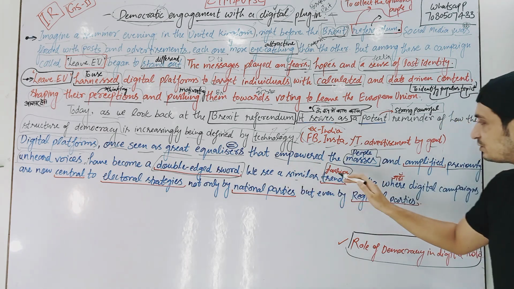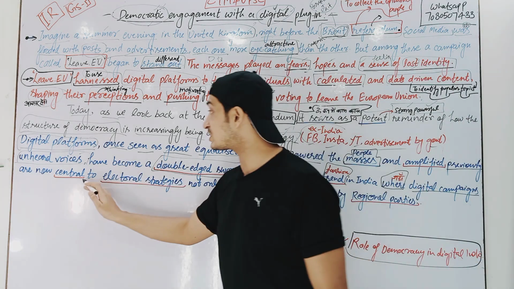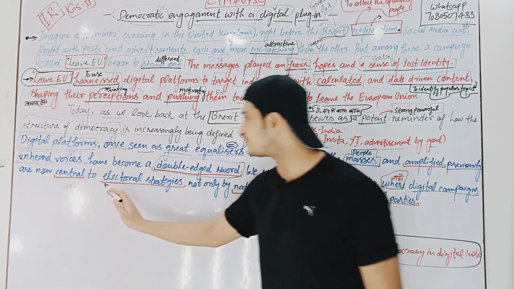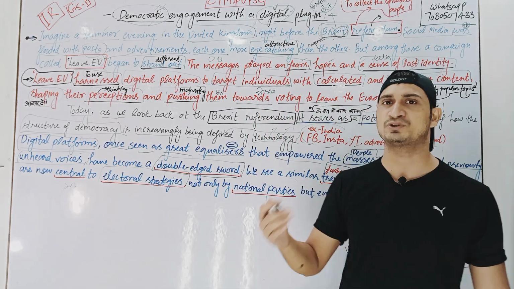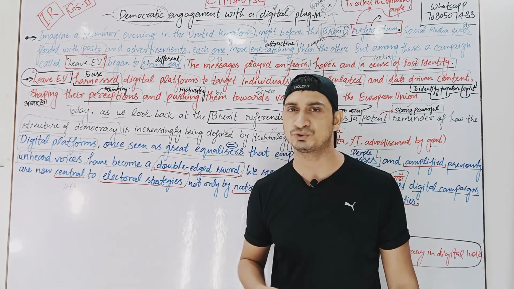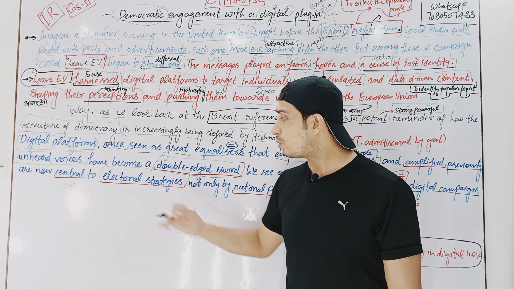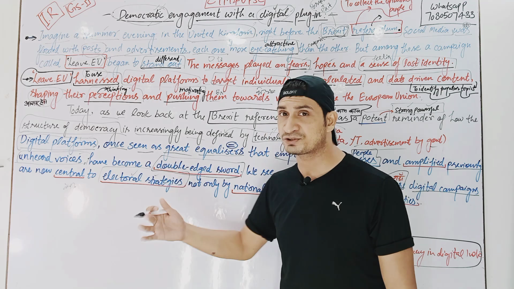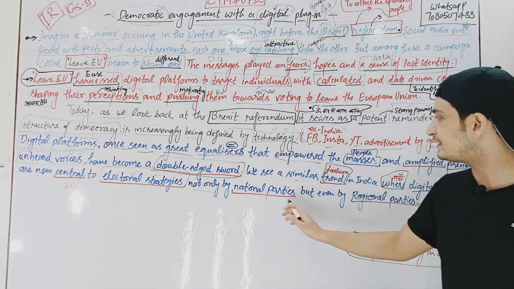We see a similar trend in India where digital campaigns are now central to electoral strategies. Electoral strategies means suppose the BJP is thinking about how to win an election. Every party thinks to win the election, right? So what kind of strategies do they make? Electoral strategies not only by national parties.